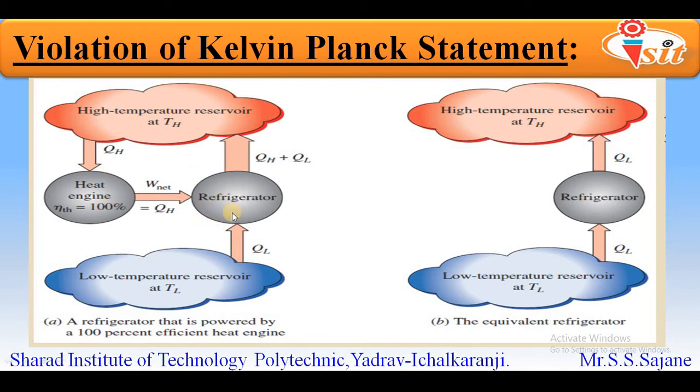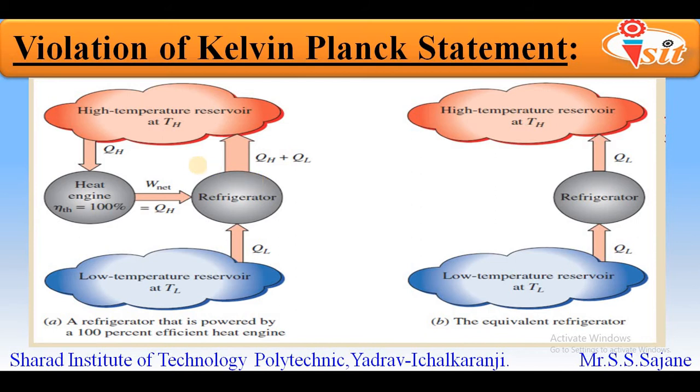We are considering these two devices, that is, we are taking the combination of the Kelvin Planck statement and the Clausius statement, because we know that the Kelvin Planck statement is for a heat engine, whereas a refrigerator or heat pump is for the Clausius statement. So we are going to take a combination of both systems, and we are going to violate the Kelvin Planck statement, and we will see what happens to the Clausius statement.